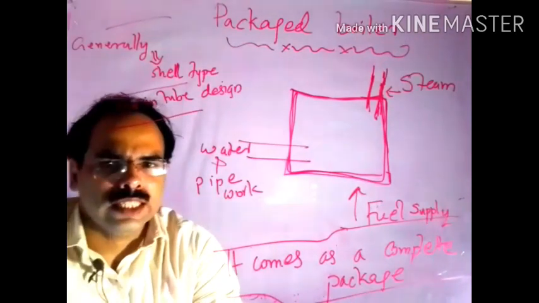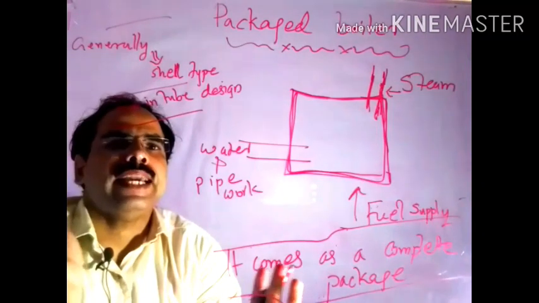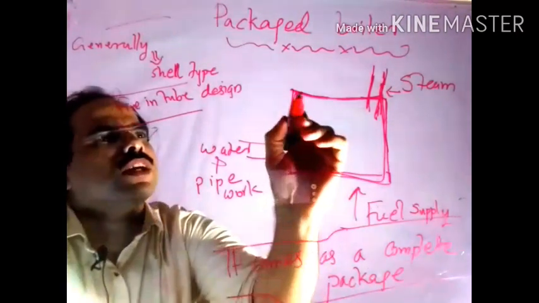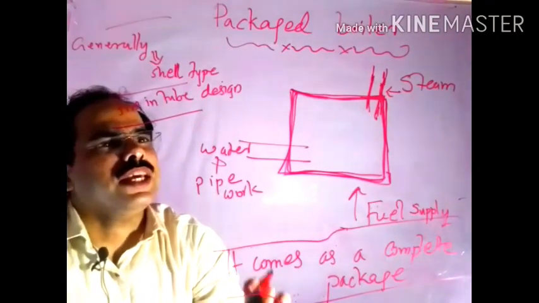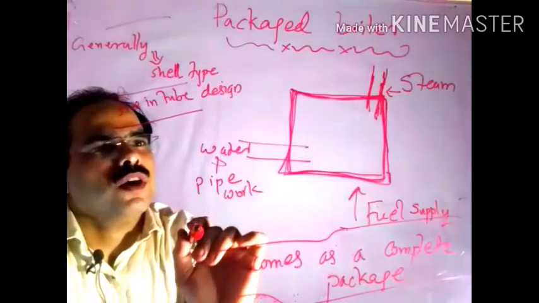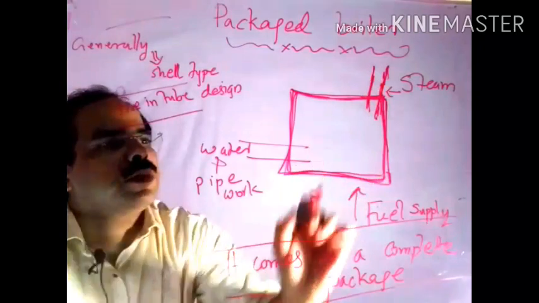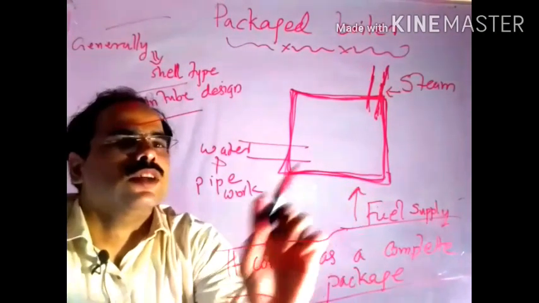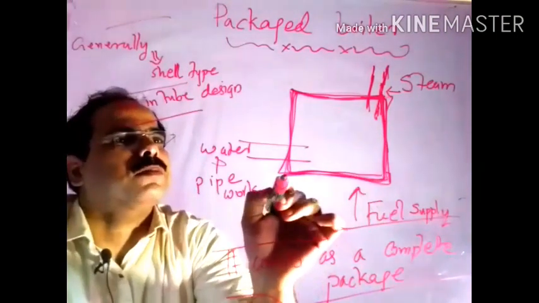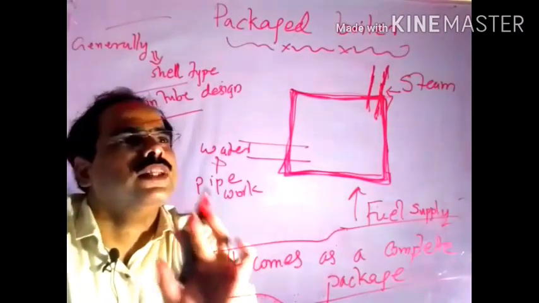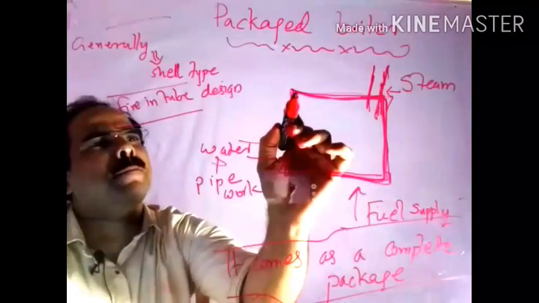In this case, we are getting a complete package setup. The boiler comes in the form of a complete package setup. We need only water and pipe work for the water and steam. There we also need to make some pipe setup, and we need to provide the fuel supply. The remaining setup required for these boilers will be there inside that particular boiler.